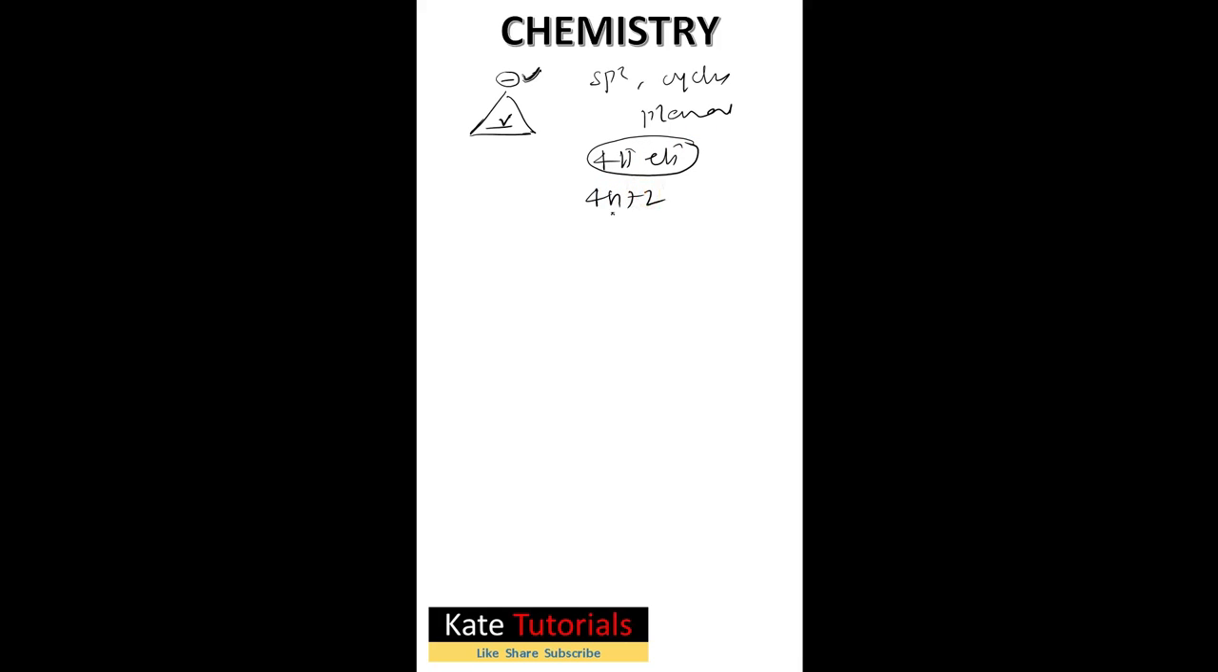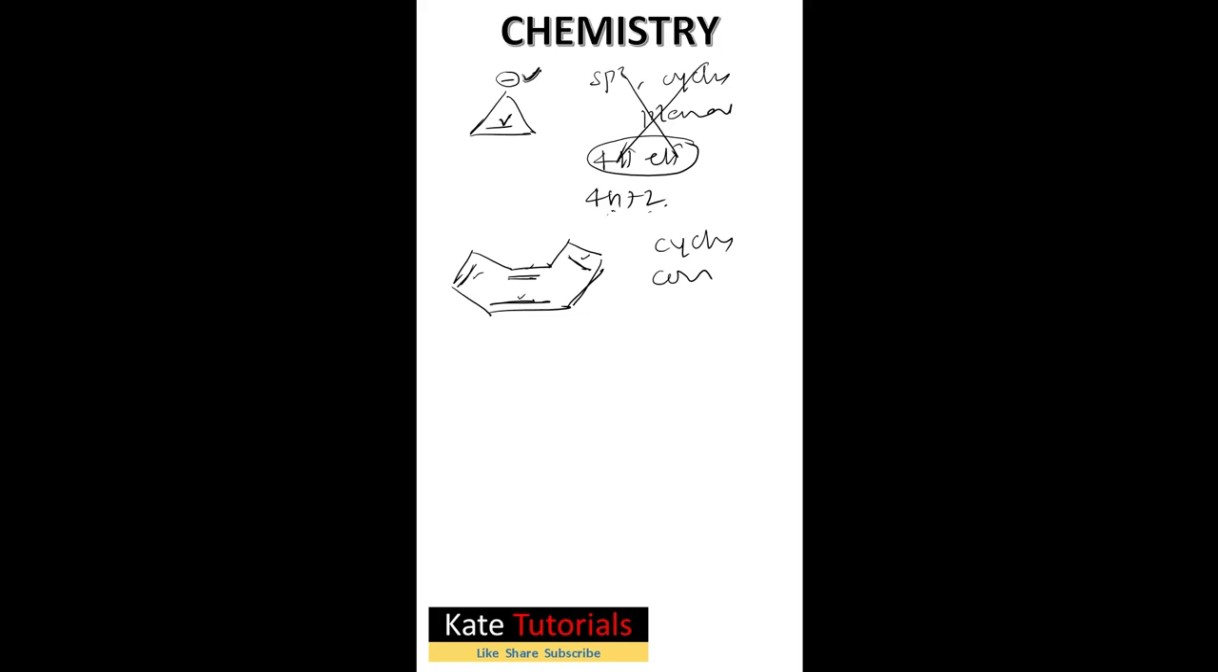If n is equal to 0, I will get 2 pi. If n is equal to 1, I will get 6 pi. So it won't satisfy. So this is not aromatic. And the other one is this structure. Here it is cyclic and conjugation is there. Conjugation means double bond, single bond, double bond, single bond, double bond, single bond, and double bond. So conjugation is there, no doubt. If I count the pi electrons, it is 2, 4, 6, 8. This also doesn't satisfy Huckel's rule.